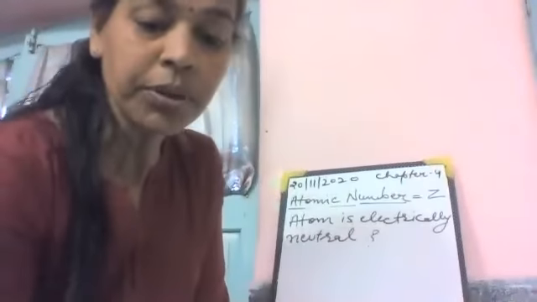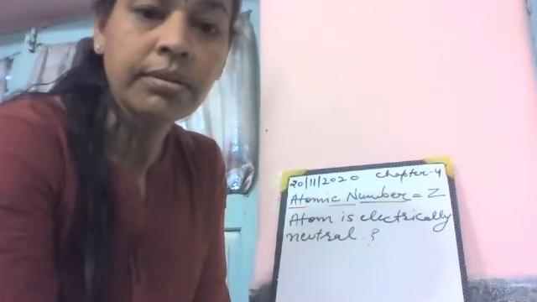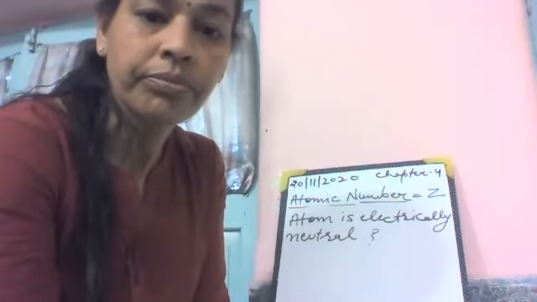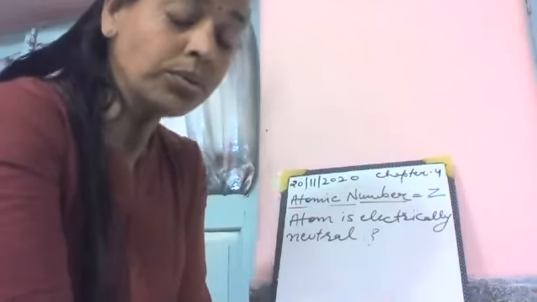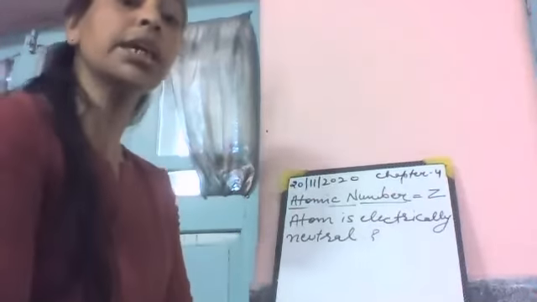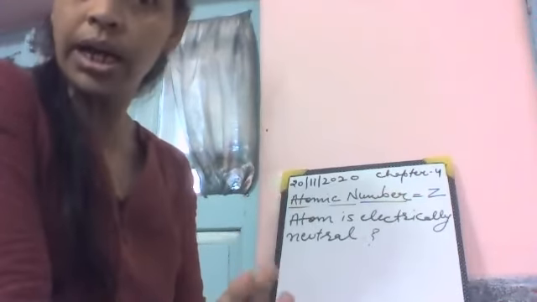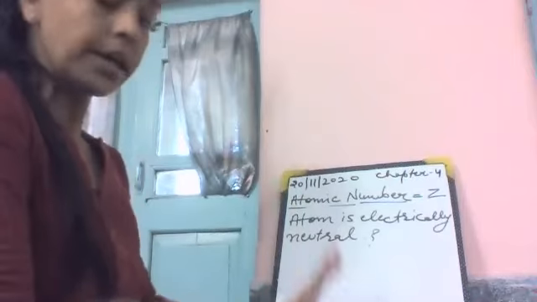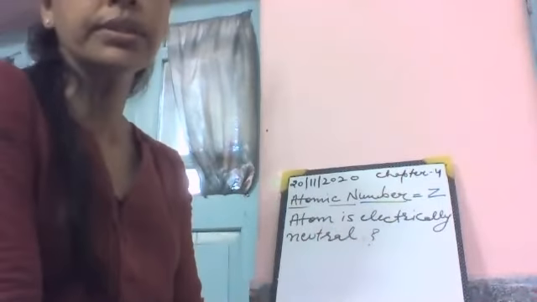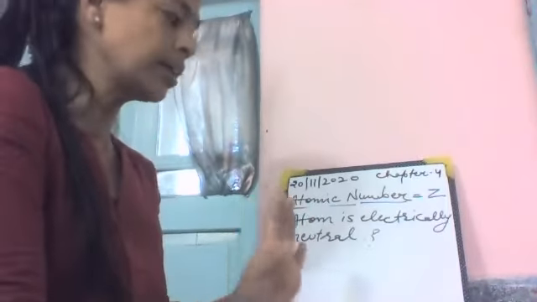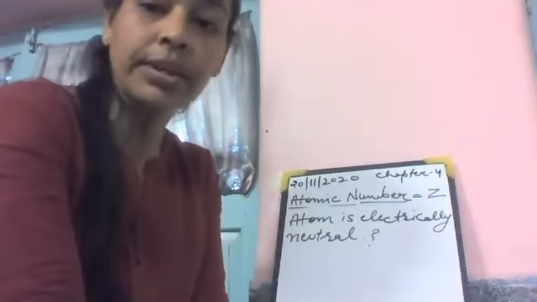Because it has protons and electrons. Electrons are negatively charged and protons are positively charged, and the number of electrons and protons is equal in an atom, so they neutralize each other. That's why the atom is electrically neutral. Is it clear?